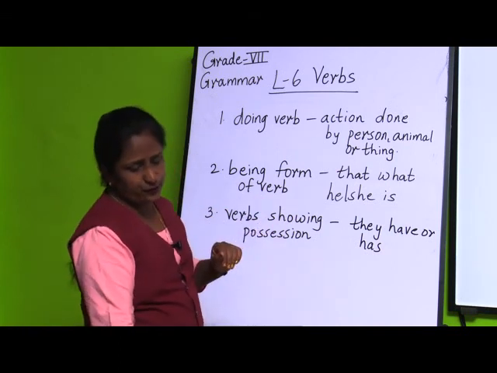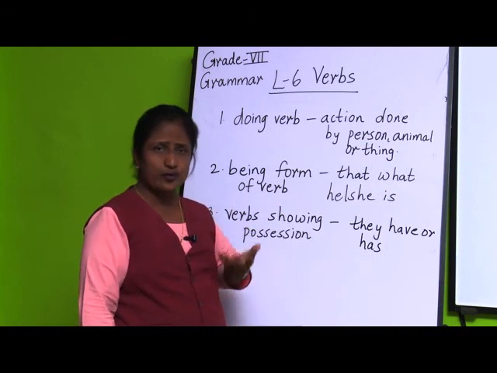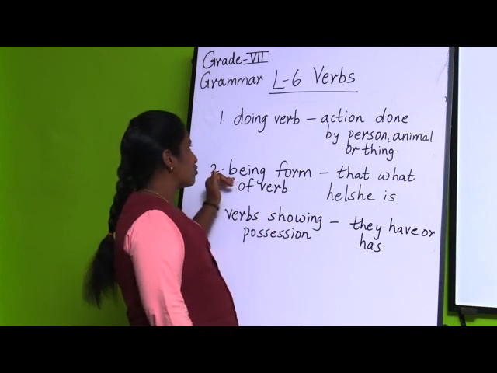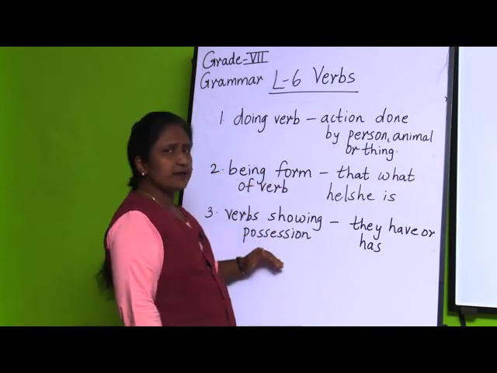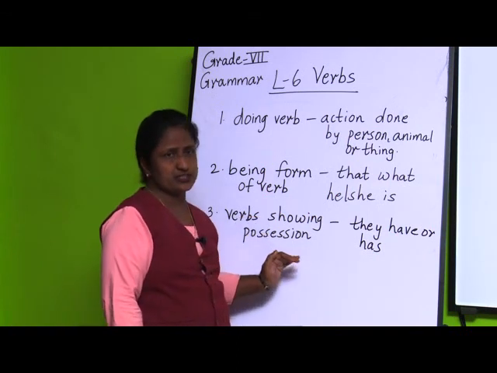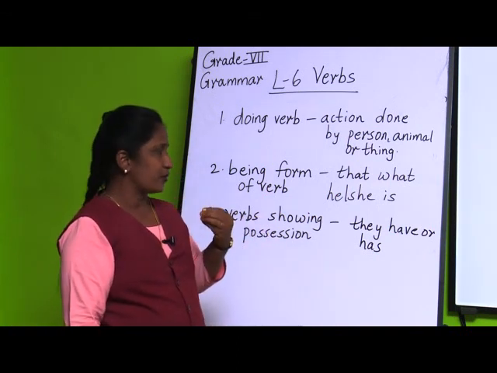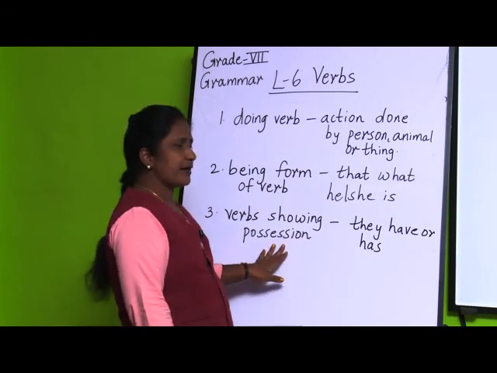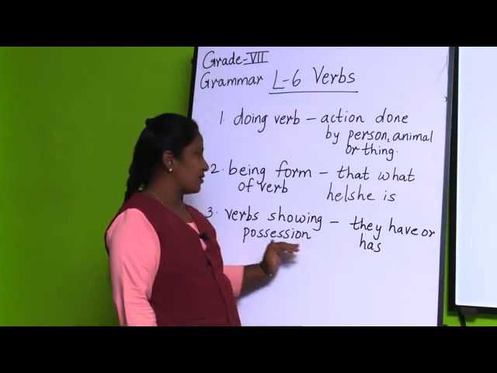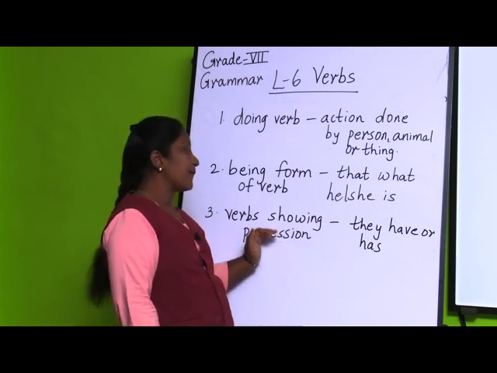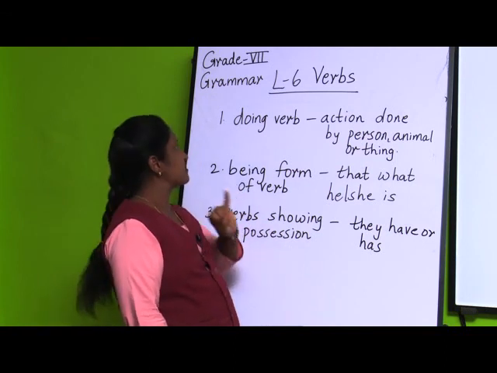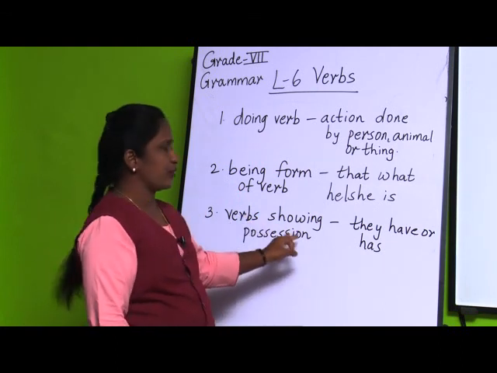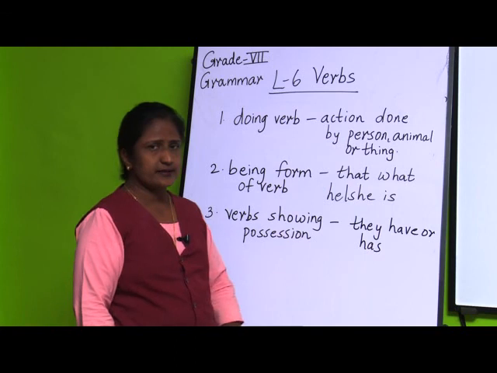Or we can say, the other example we have taken: Mihir was happy. How was he? He was happy, meaning their state, in what state they are, that is called being form of verb. And the third type is verbs showing possession, meaning whatever the person or animal or thing has or have. Nouns possession we have learned, children. So these are the three types of verbs. First is doing verb, second is being form of verb, third is verbs showing possession. So I think this is clear.